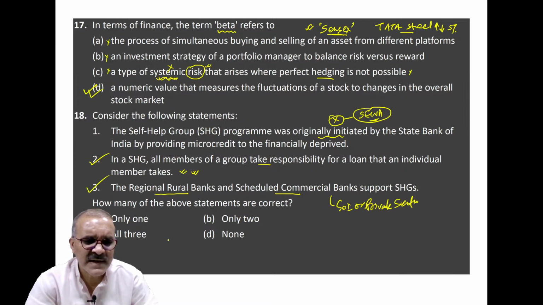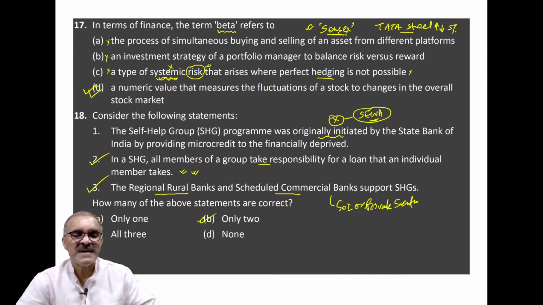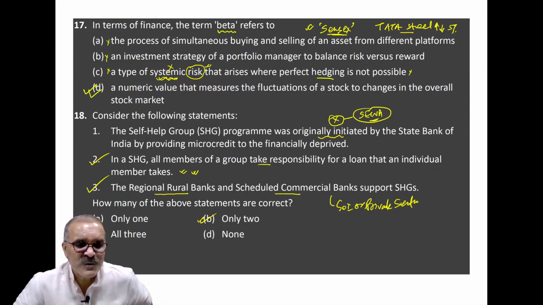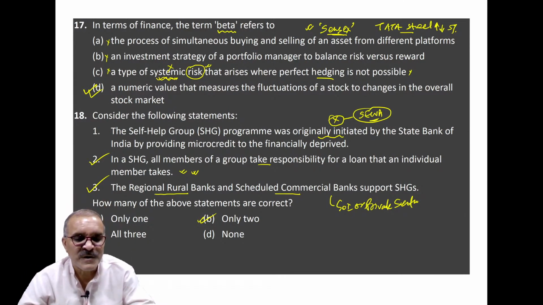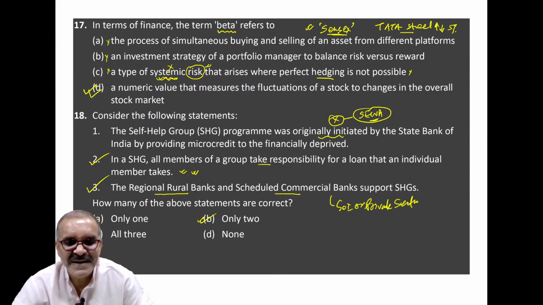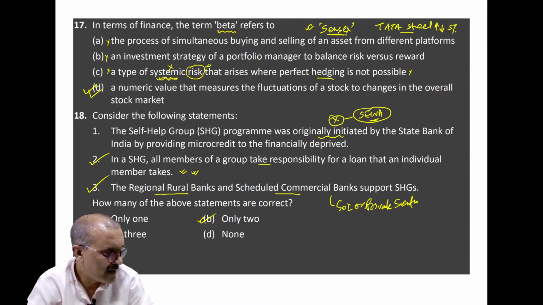So second and third are correct. So answer will be B. Clear? Why? Because in case of loans given to self-help groups, loan defaulters are negligible due to group responsibility. This is what Gandhi meant by group responsibility and group behavior. Clear? Are you getting me?